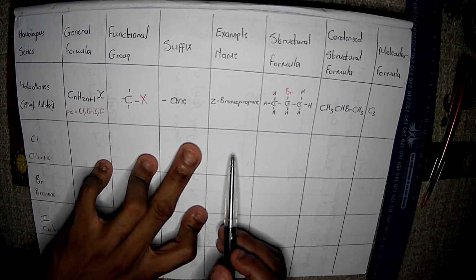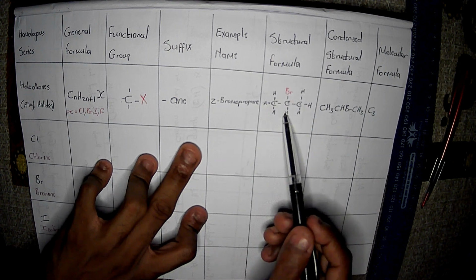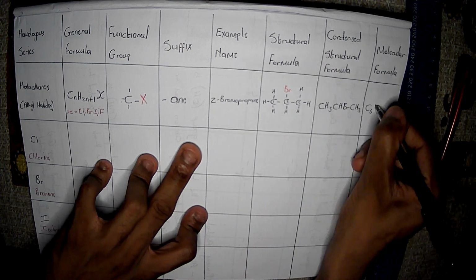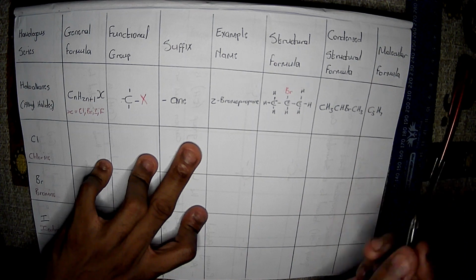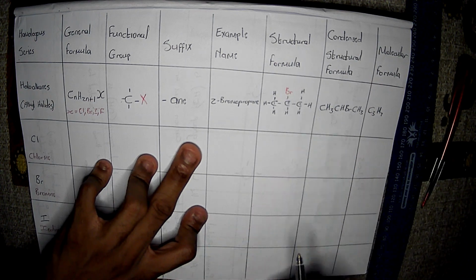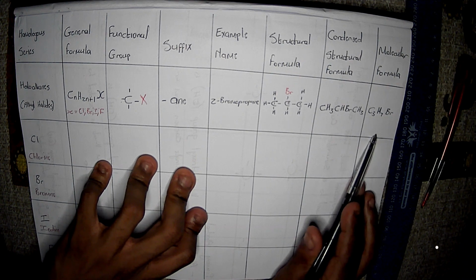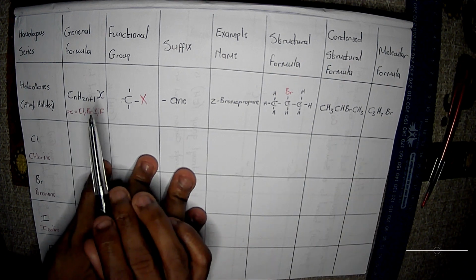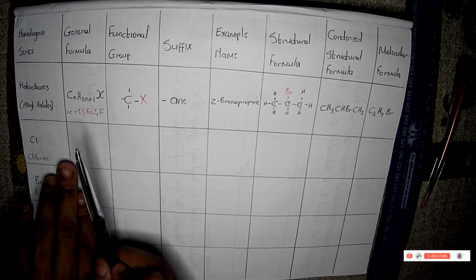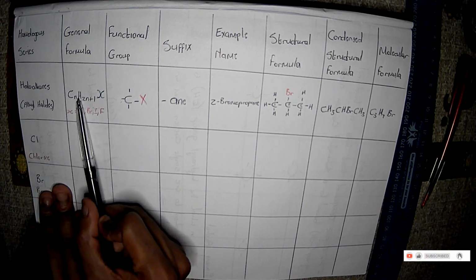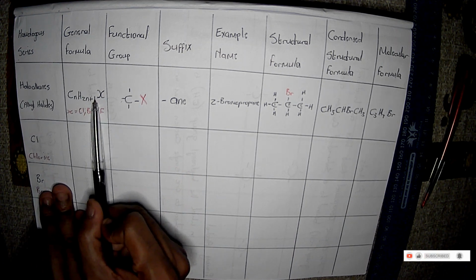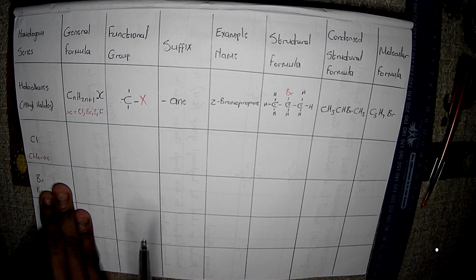How many hydrogen atoms do we have? We have 1, 2, 3, 4, 5, 6, 7, so 7 hydrogen atoms, and lastly we have 1 bromine. Now, if we can relate this to our general formula, remember this equation, we have CnH2n+1 and that halogen.